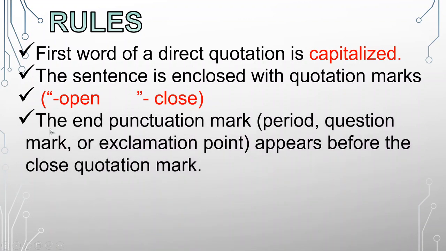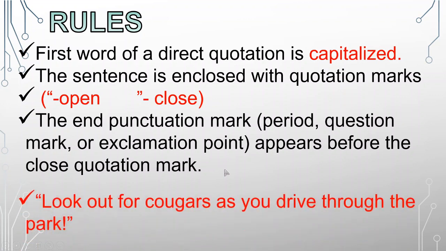Let's go to the third rule. The end punctuation mark, which can be a period, a question mark, or an exclamation point, appears before the closed quotation mark. So there should be a period, a question mark, or exclamation first before the closing quotation mark, just like this.